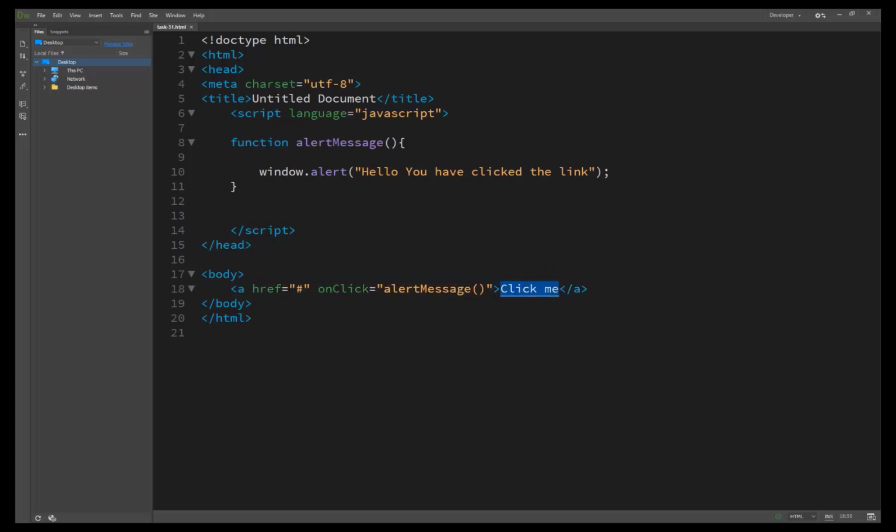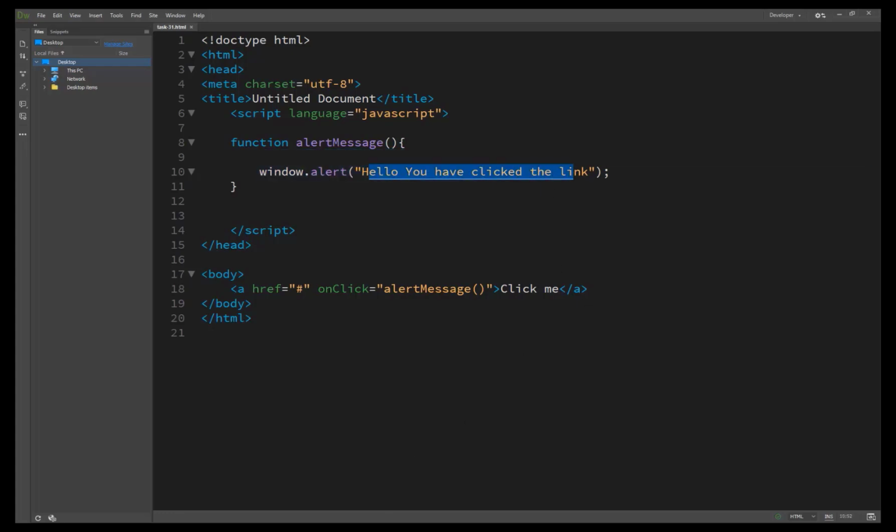When the user clicks here, the function is automatically called, and inside this function a message is printed on the screen using the alert method: hello, you have clicked on this link.